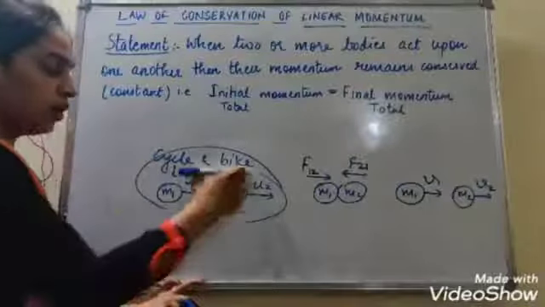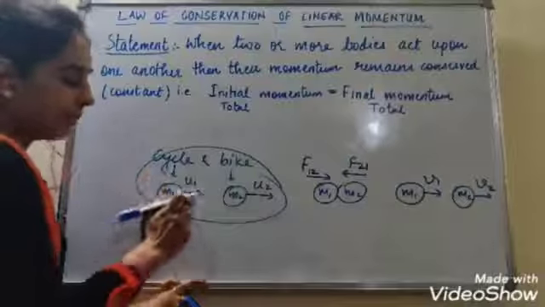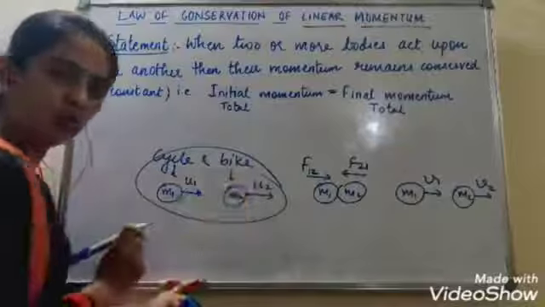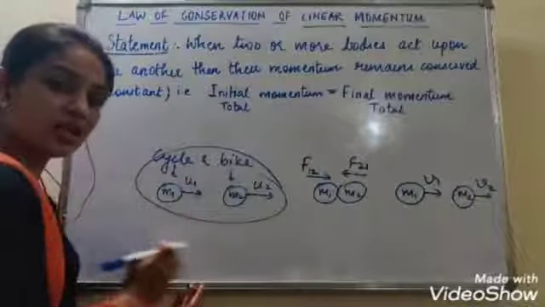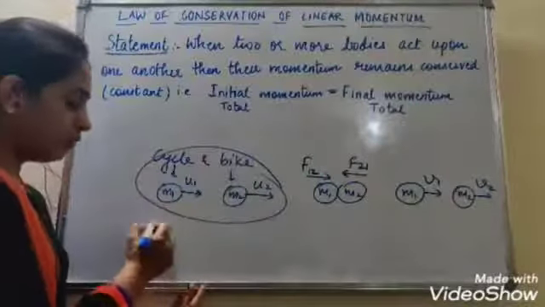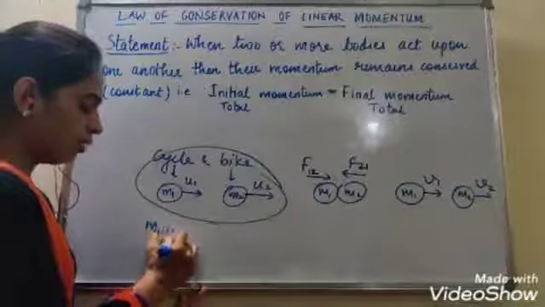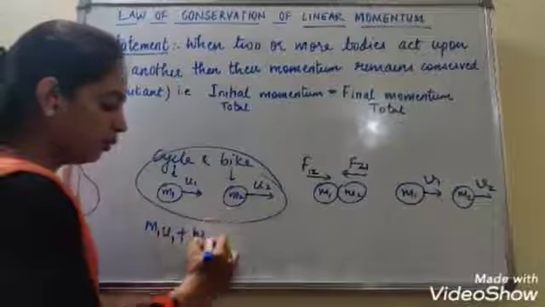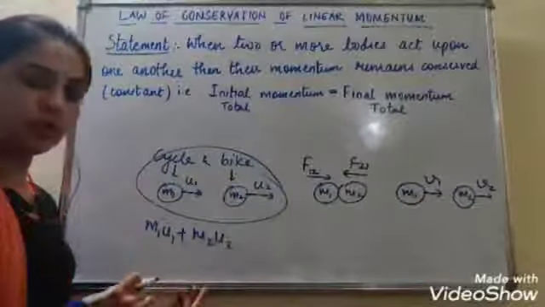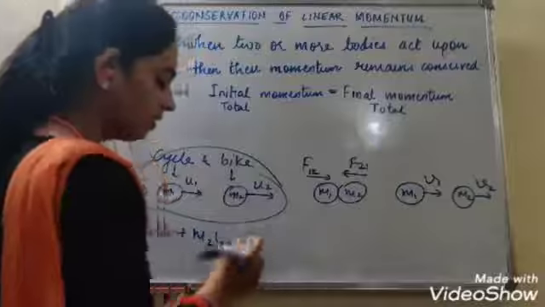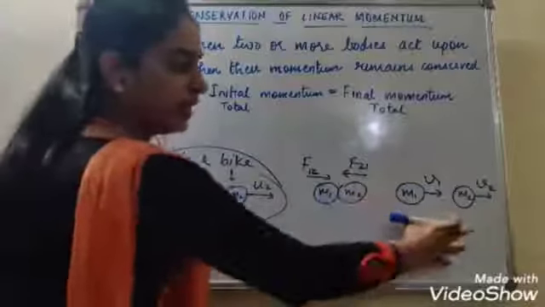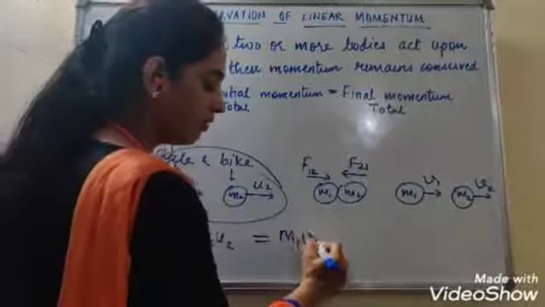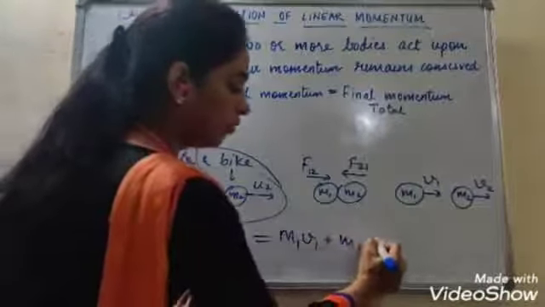Which momentums? Now, if this is a system of a cycle and a bike having masses m1, m2 and initial velocities u1, u2, then what is the initial momentum of the system? Initial momentum is m1 u1, that is momentum of body 1, plus m2 u2, that is momentum of body 2. This will be equal to final momentum, that is momentum after collision, which is m1 v1 plus m2 v2.